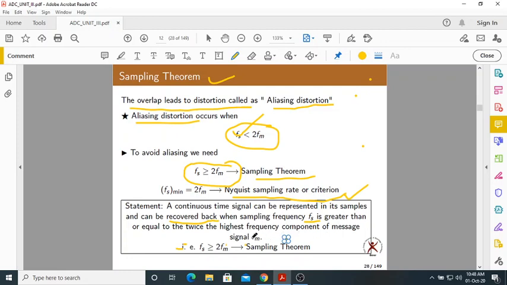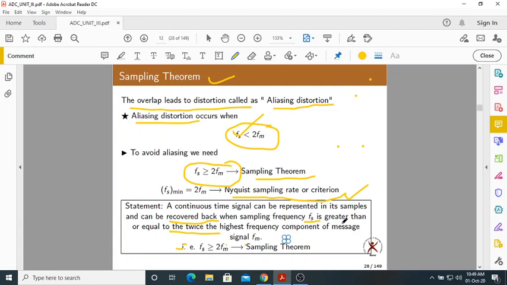What is fm? It is the highest frequency component of the message signal, or the bandwidth. So when the sampling frequency is twice the highest frequency component, there can be a recovery. I'll tell you what recovery is also, but for the time being, just try to read the statement properly.